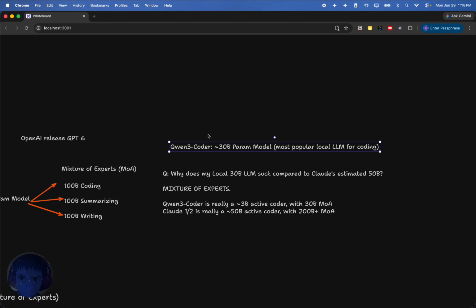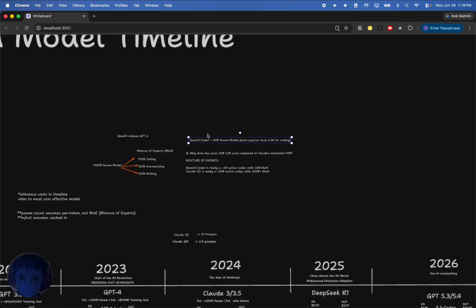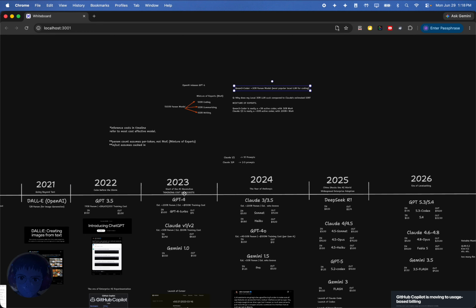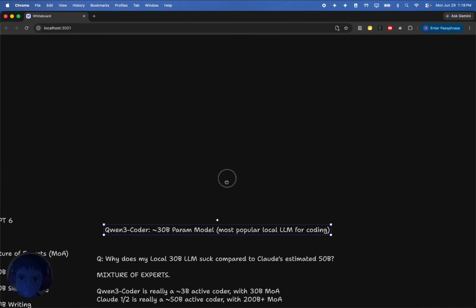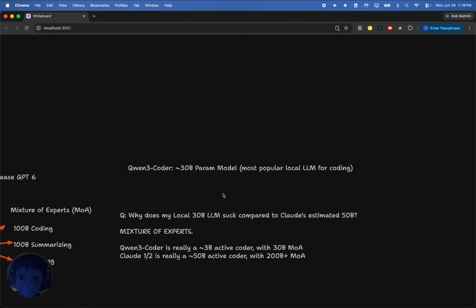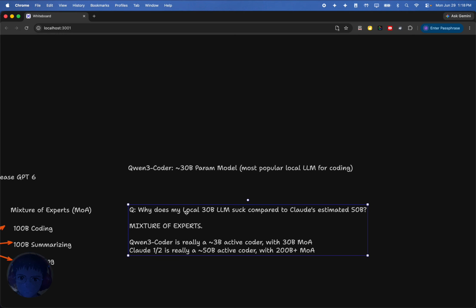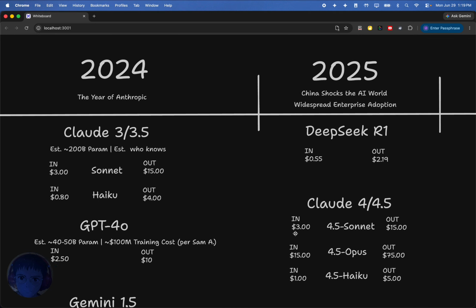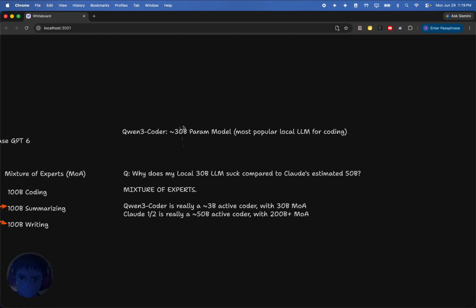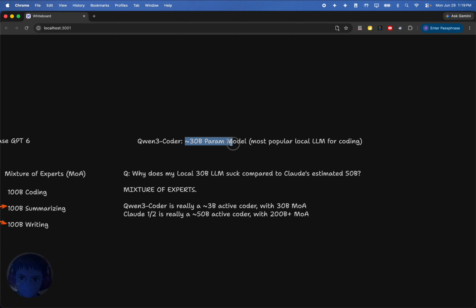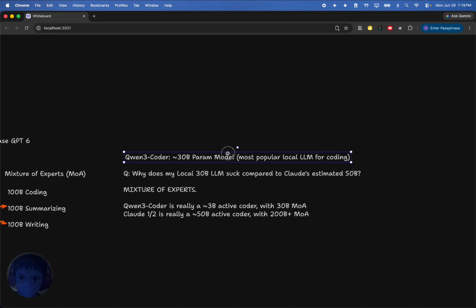And I've tried to get into local LLMs a lot, over the span since 2022 even. Every year I'm like, okay, maybe I should look into local LLMs. Pretty much every single time I end up with Qwen to some degree, and I'm not impressed by it, so I just drop it. But the question I list here: why does my local 30 billion parameter LLM suck compared to Claude's estimated 50 billion? When we list individual models in the realm of 40 to 50 billion parameters, certainly if I look at this 30 billion parameter model, I would think, oh man, this should be performing pretty close, right? No.